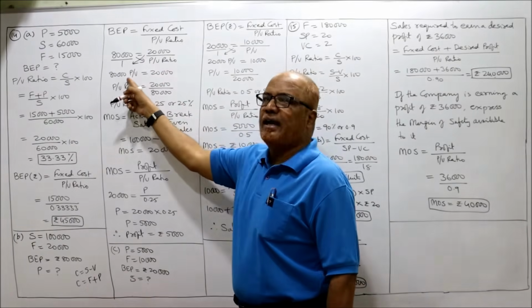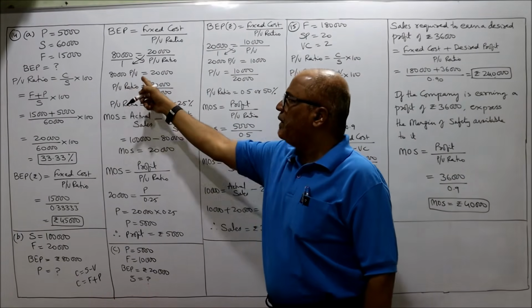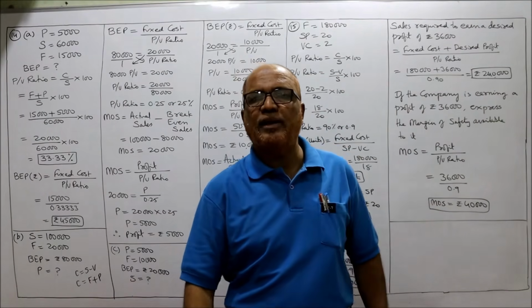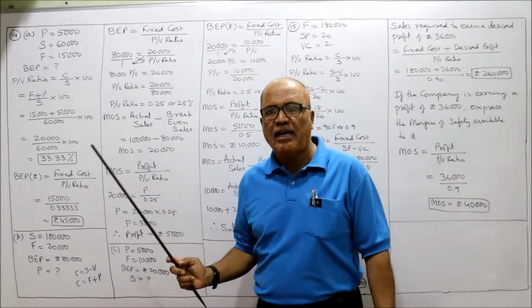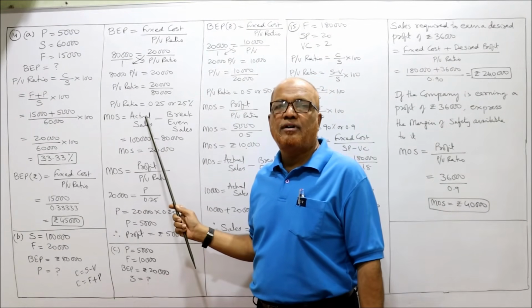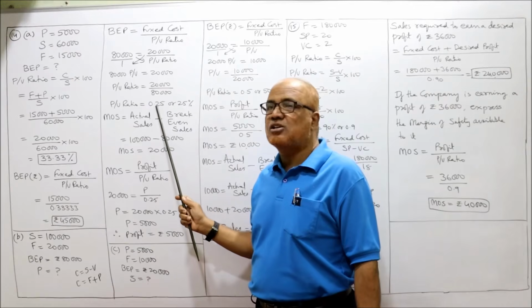So PV ratio is 20,000 by 80,000, and you will get 0.25.